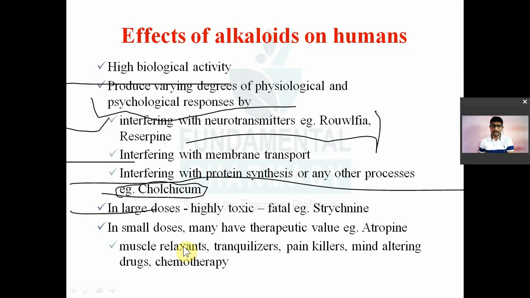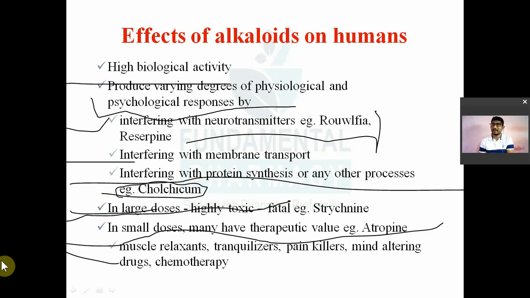Then in large doses they are toxic in nature. For example, strychnine. In large doses, it is highly toxic and fatal in nature. Strychnine is obtained from Strychnos nux-vomica. So it is a poisonous alkaloid. Then in small doses, they may have therapeutic value. For example, atropine has usefulness in various kinds of poisoning where there is dominance of the cholinergic system. So you use atropine in case of various poisonings also. So atropine in small doses has therapeutic value.